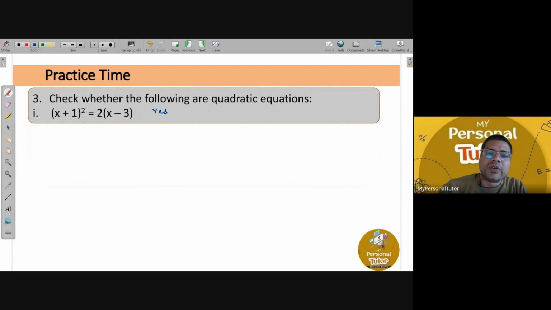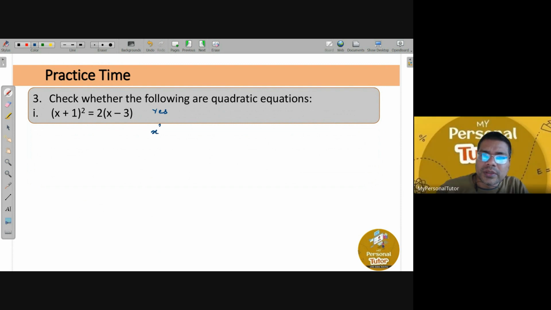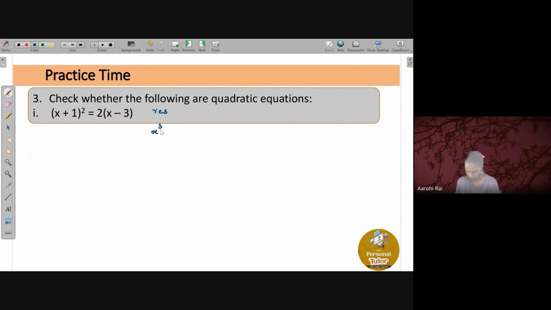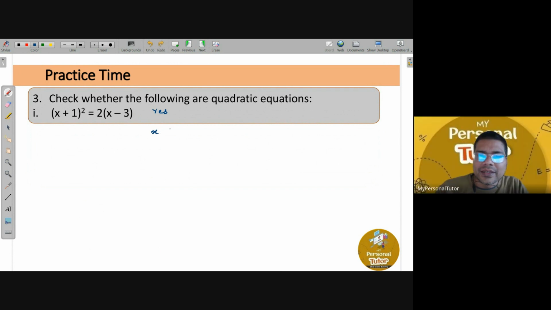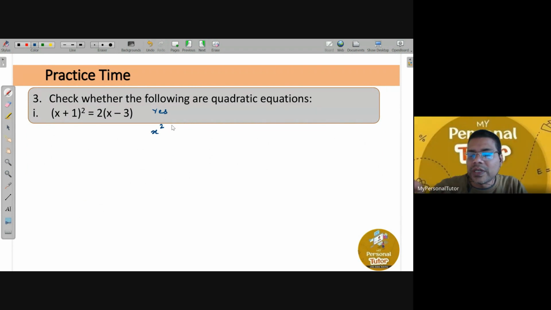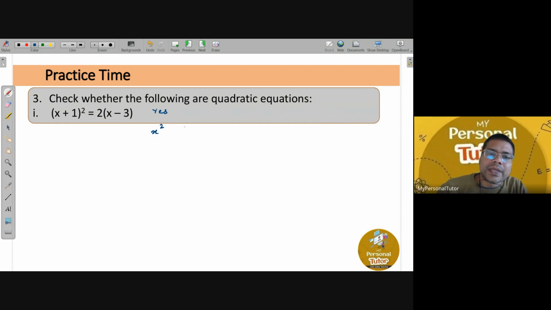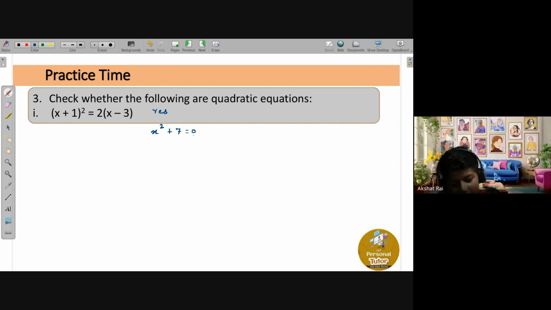So you tell me, what is the final equation you got, Arohi? X cube plus 7 equal to 0. Oh no, I wrote cube. I meant square, I wrote cube accidentally. Okay, so what is the final answer you are getting now? X square plus 7 equals to 0. Everybody got the same answer? Yes, sir.